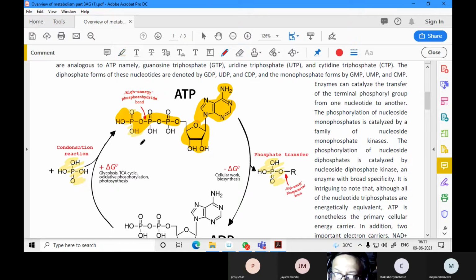This is the first anhydride bond, the second anhydride bond, then the phosphodiester bond. This is a very high energy phosphoanhydride bond. So if you break this bond, you get a lot of energy released.